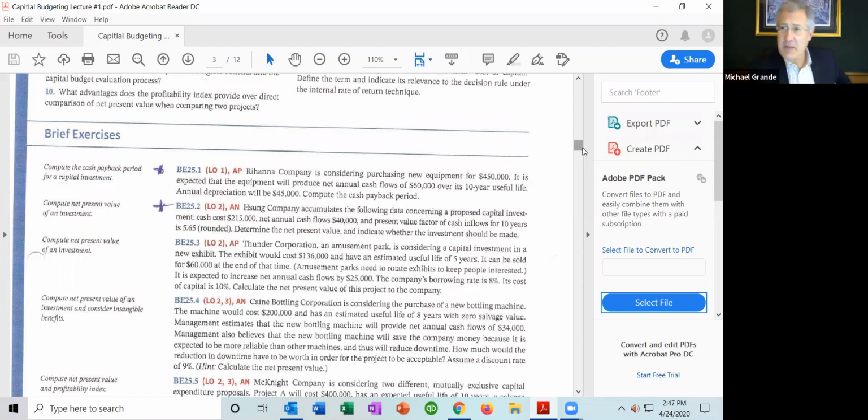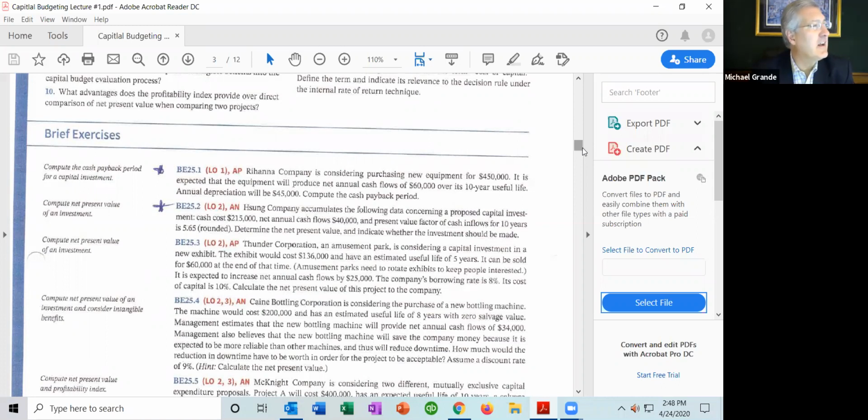So under the cash payback method, we ignore the time value of money. We'll see that in a few minutes. The cash payback method simply takes the investment, the capital investment, which occurs once, and we divide it by the annual cash flow. And that tells us what the payback is in years. We ignore non-cash expenses. Depreciation is a non-cash expense.